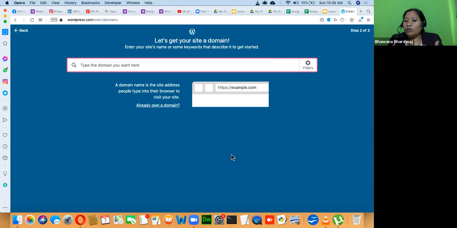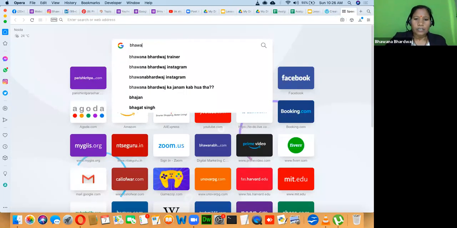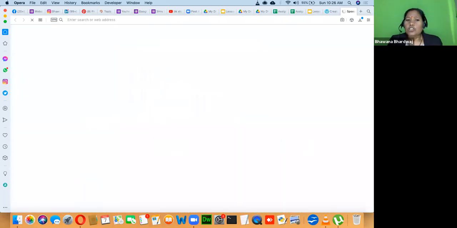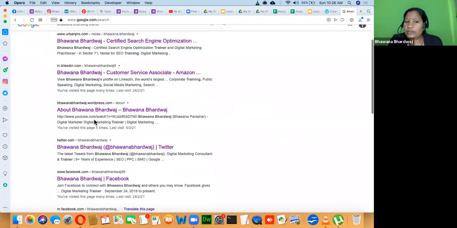So if someone is looking for, let's suppose, Swastika, they should not go and search Swastika on Facebook. Rather, they should search Swastika on Google, and they should directly land on Swastika's website. For example, if someone is looking for me, Bhavna Bhardwaj trainer, my presence should be there. This is my presence. All these top 10 results belong to you.